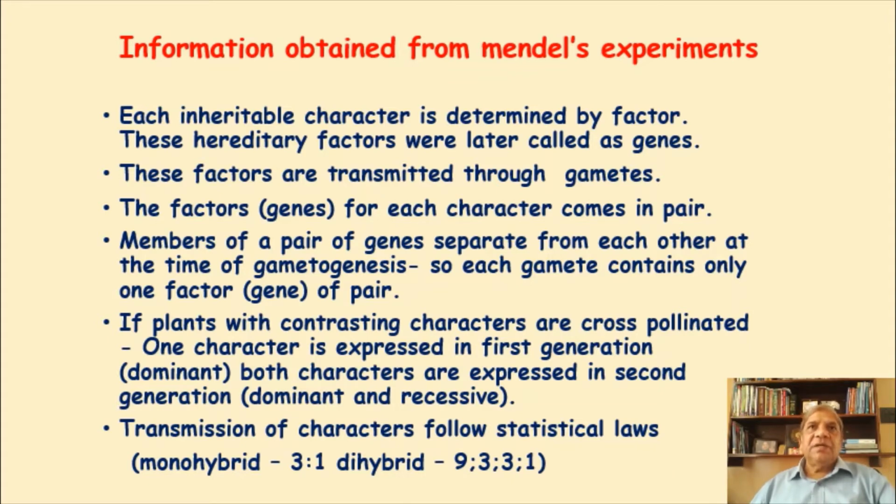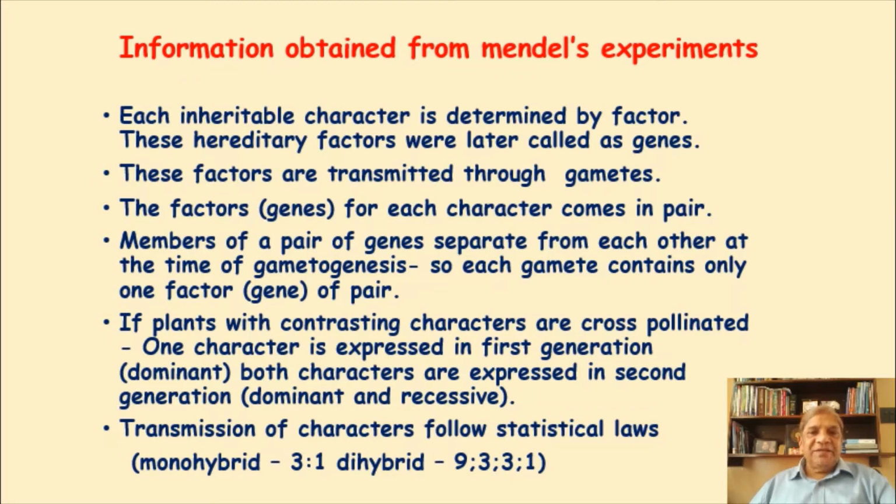Naturally the anthers are taken from one type of plant and put onto the stigma of the other type of plant, which has contrasting characters. So this is cross-pollination. I hope you understood what cross-pollination is.